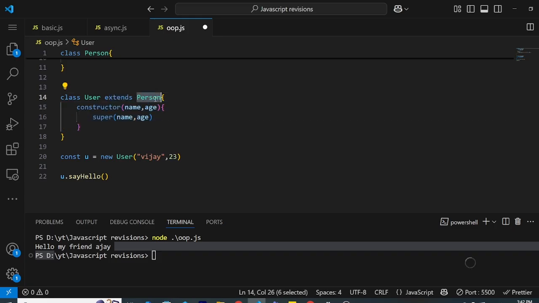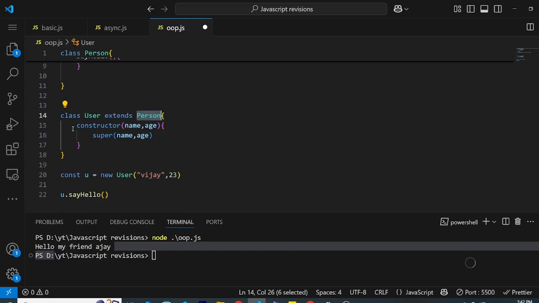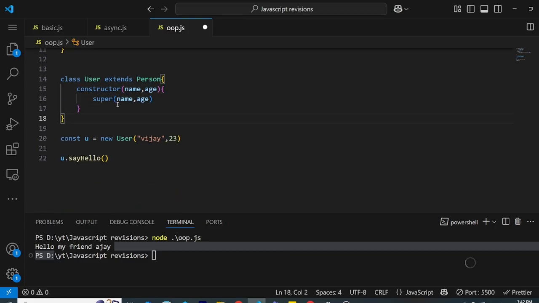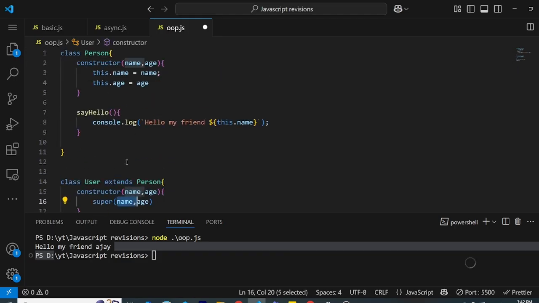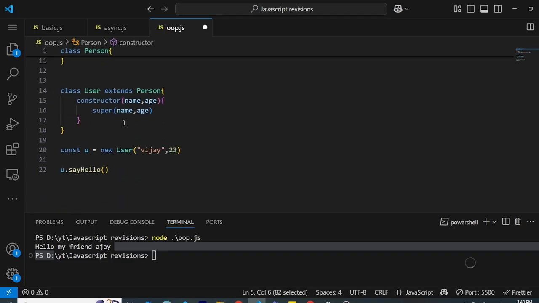This is what the syntax looks like, where we say extend the Person class, and this constructor and this super. What super does is it calls the parent class constructor, because we have to set the name and age, so we have to pass them through super.